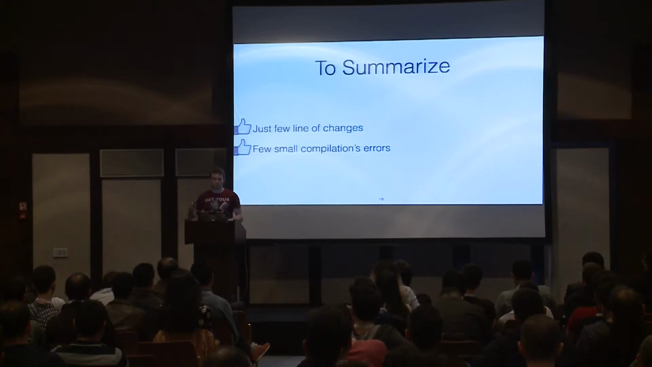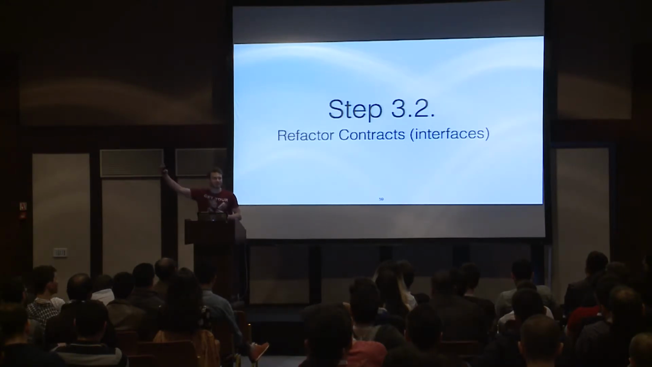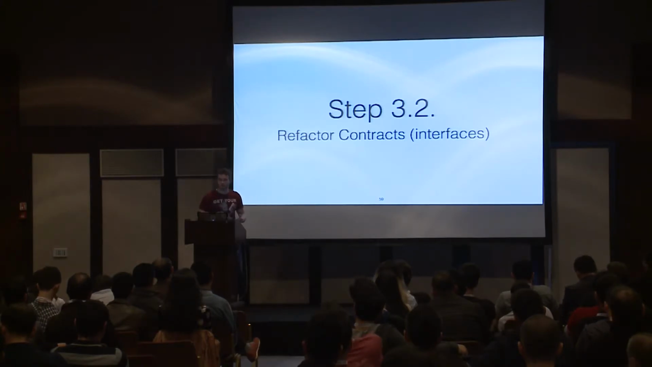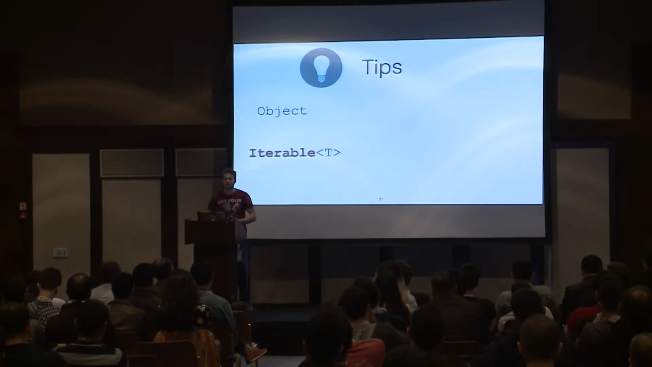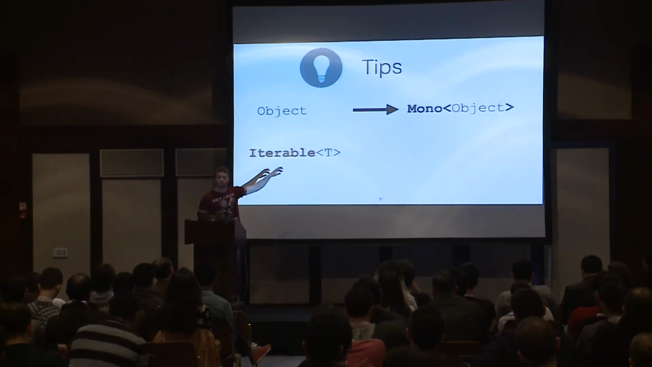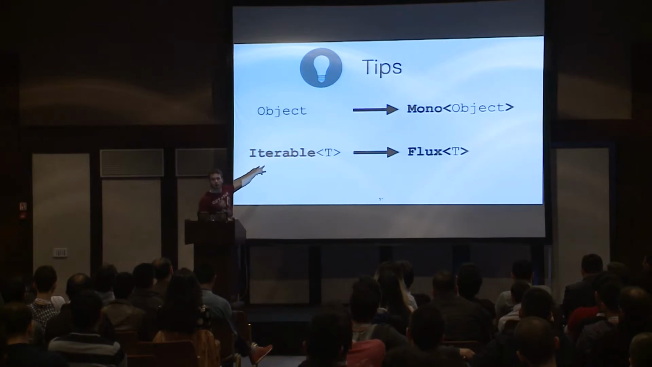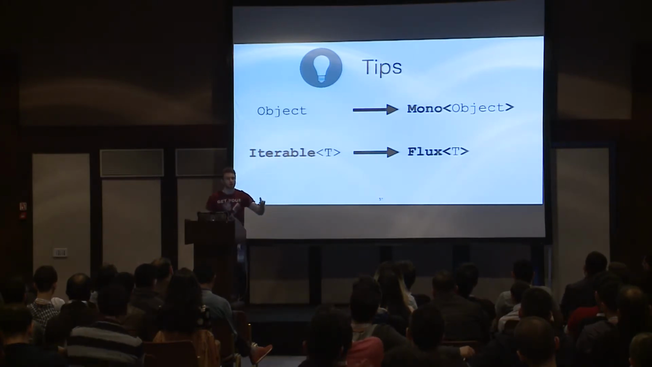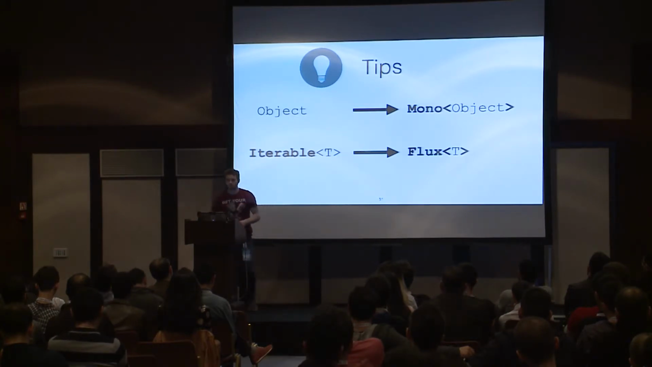That's the first step. The second step is refactoring contracts, or refactoring communication between components, communication with external services, and communication with the client. To achieve that, first of all, we have to change our contracts or interfaces. And we have to change our imperative communication to reactive. We have to change object to Mono of object. And we have to change our collection, like Iterable, to Flux, because Flux is a stream of objects or stream of elements.